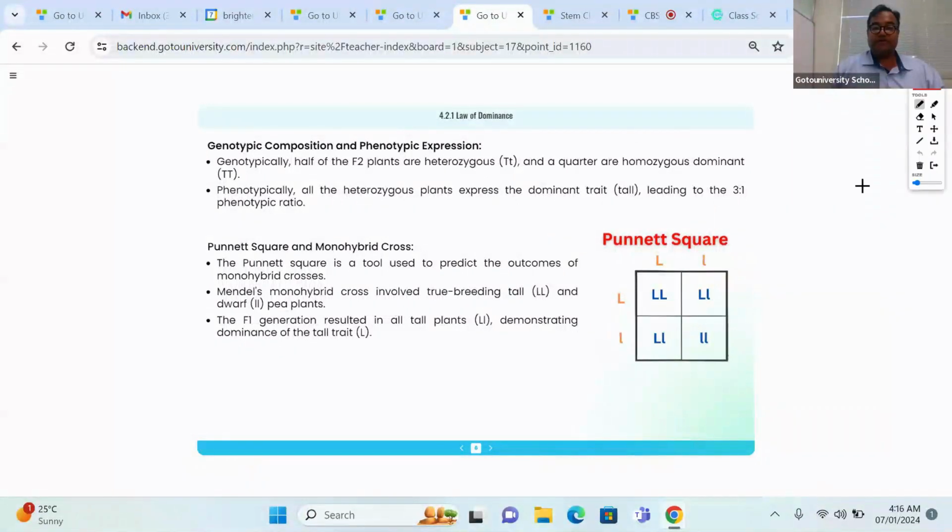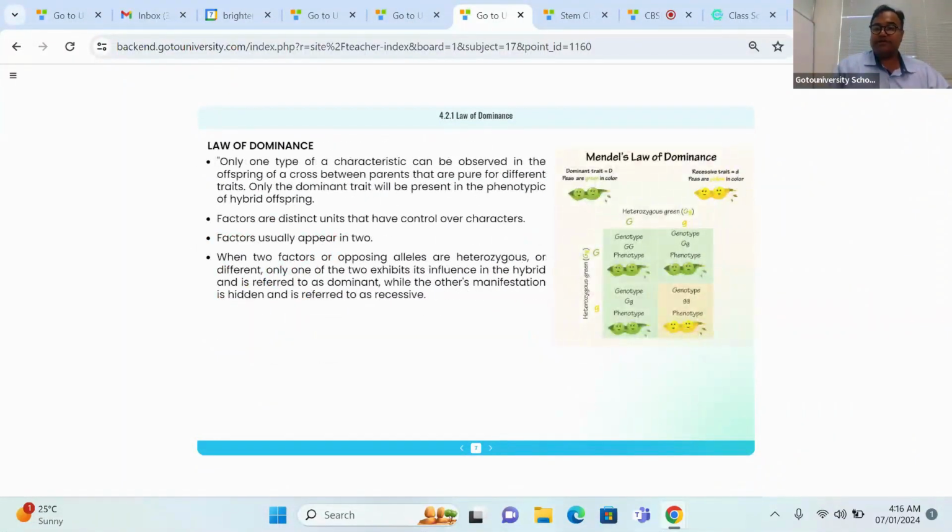Now we are coming to the next phase of explanation: what do you mean by monohybrid cross? We already told you that n number of times. If you are doing a cross between two different parents varying in only one character, it is a monohybrid cross. Now we are coming to the law of dominance. In the law of dominance, what we need to understand basically is